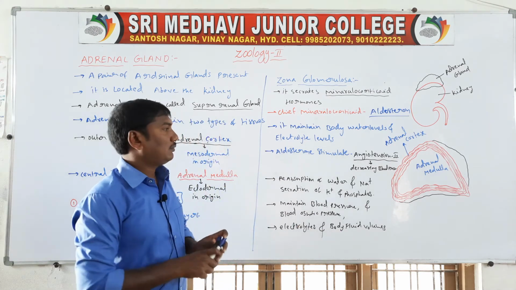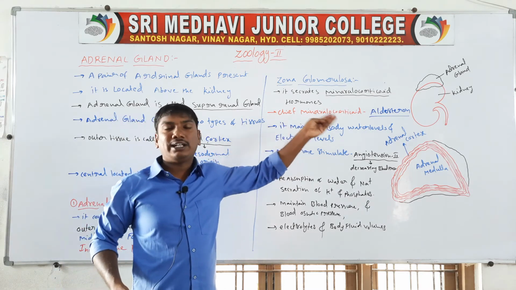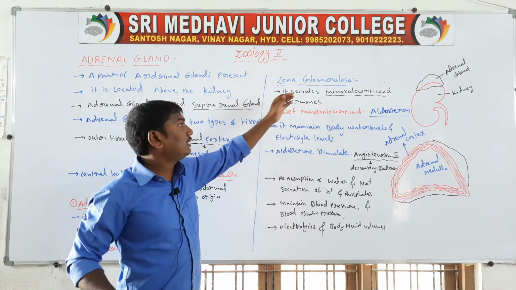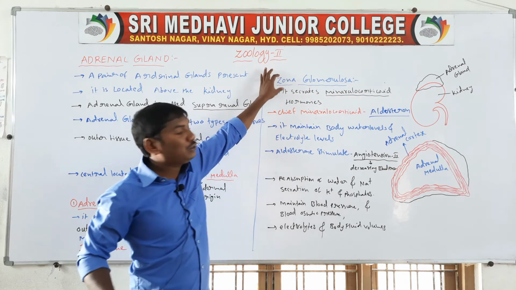This aldosterone is secreted from the zona glomerulosa.